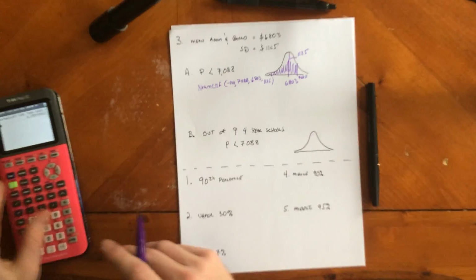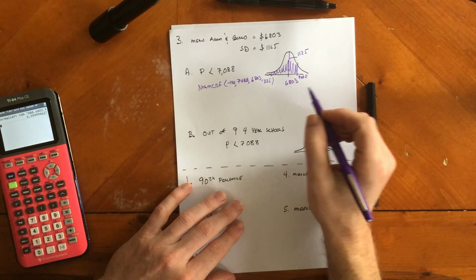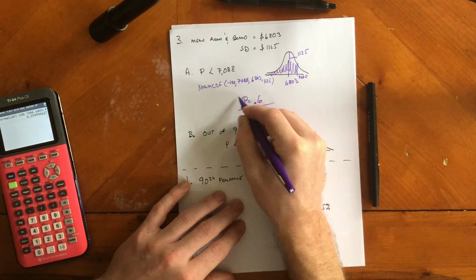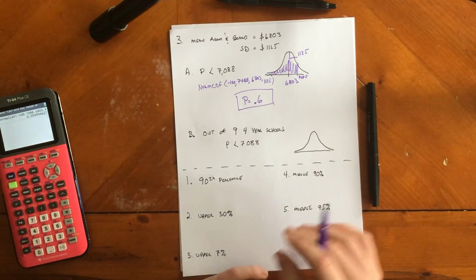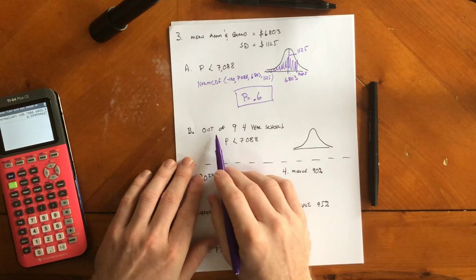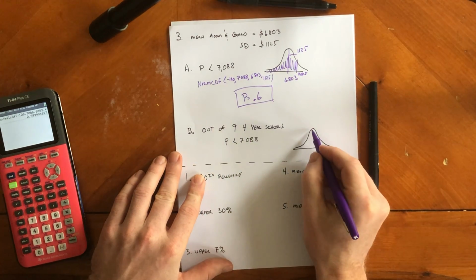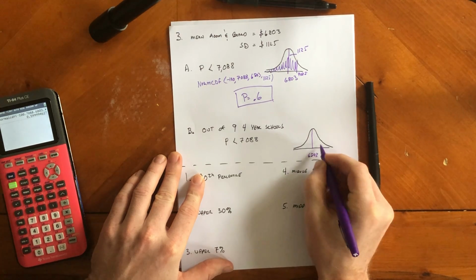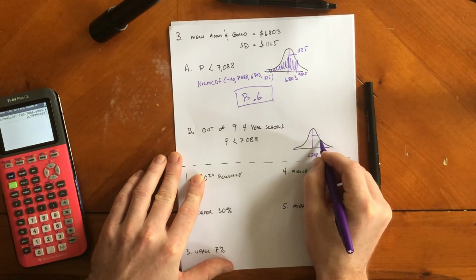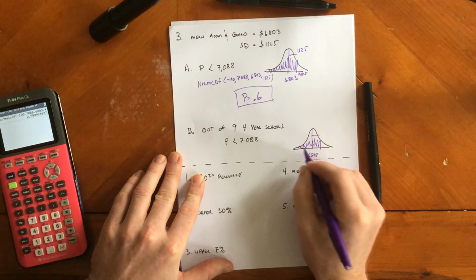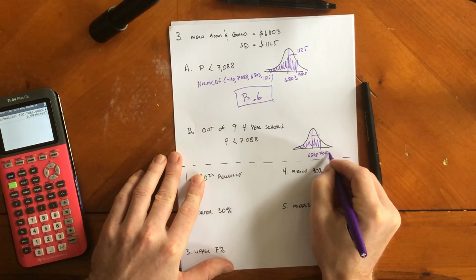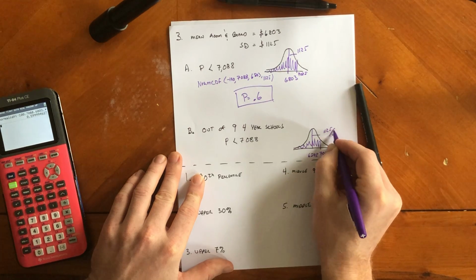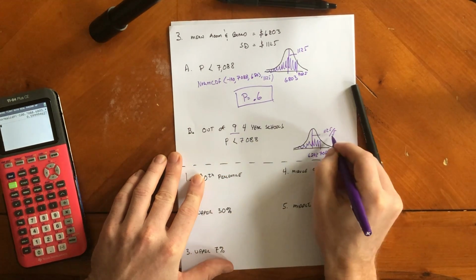Probability of that happening is about 59.99, so about 60%. So pretty high. Now compare that to what's going on here. Out of 9 schools, the mean will stay the same, 6803. This value will stay the same. We're looking for everything less than that, 7088. The standard deviation, though, is going to be 1125 divided by the square root of 9 schools.